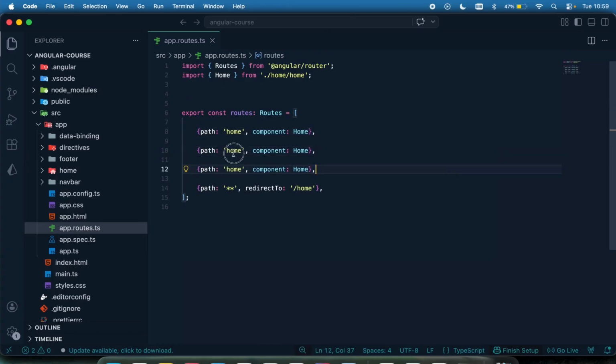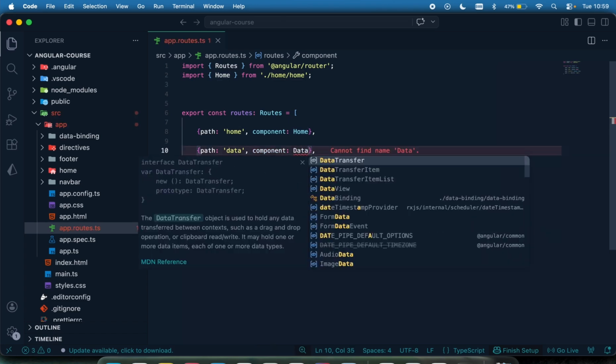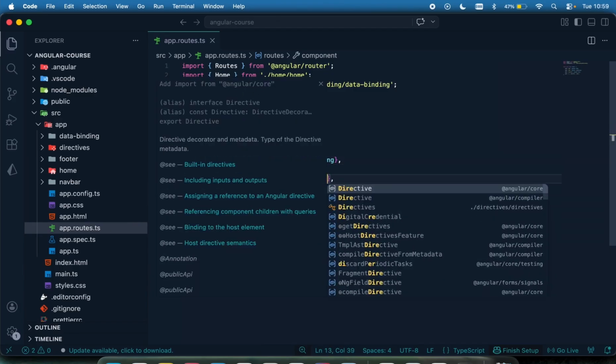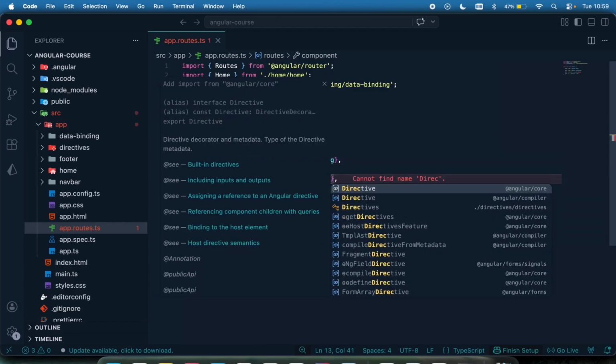Copy this. I'm just going to want this to be called, let me just say data, or it can be anything. And this one, let me just say directive. So the component for this is going to be, let's say, data binding. That's been imported, and this one is going to be the directive component.